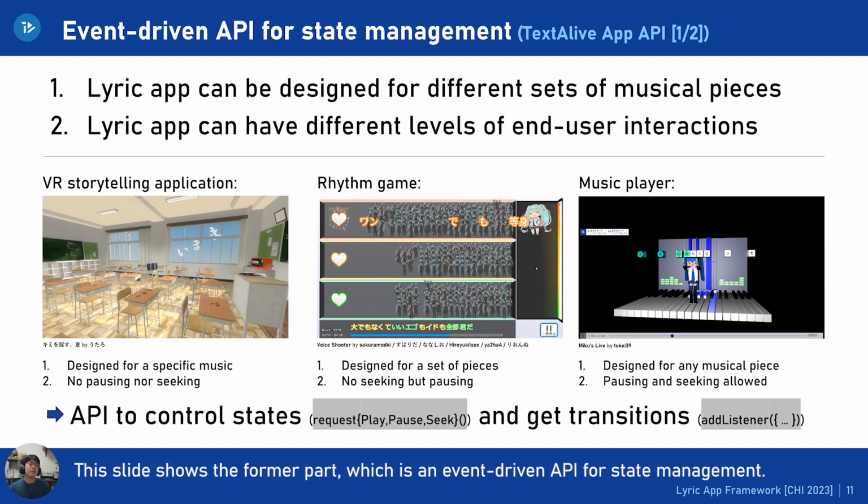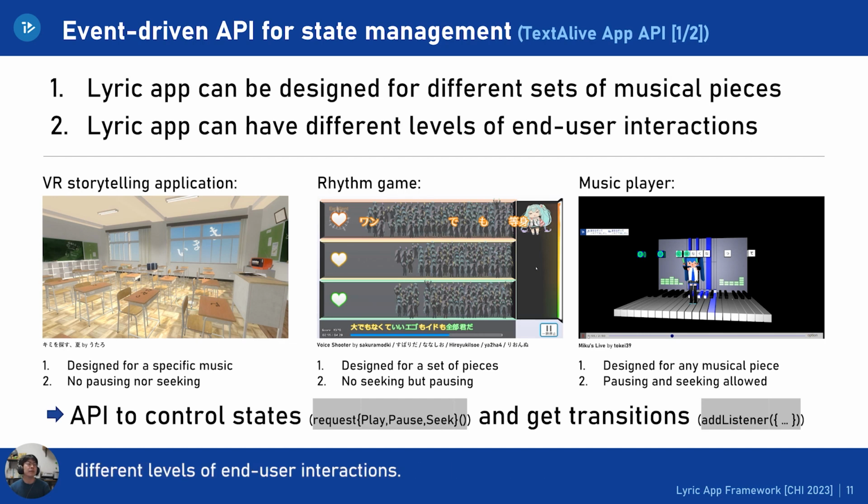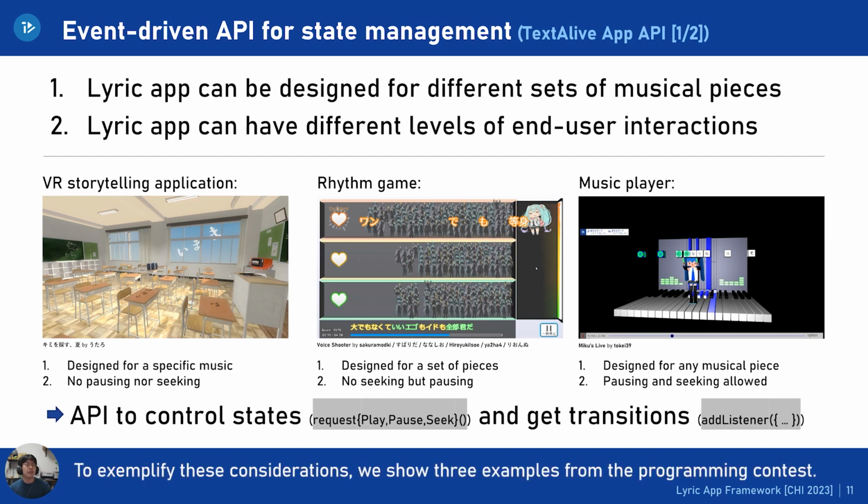This slide shows the former part, which is an event-driven API for state management. 2 key considerations to support lyric app development are shown here. The lyric apps can be designed for different sets of musical pieces and have different levels of end-user interactions. To exemplify these considerations, we show 3 examples from the programming contest.